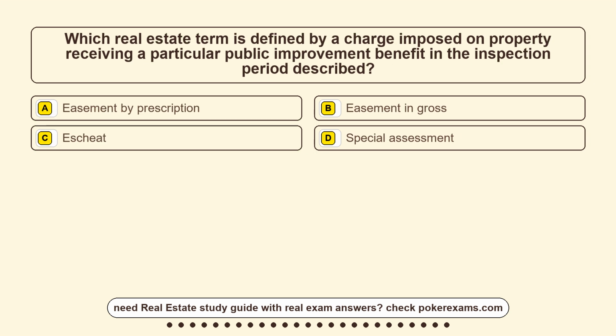Question 14. Which real estate term is defined by a charge imposed on property receiving a particular public improvement benefit in the inspection period described?